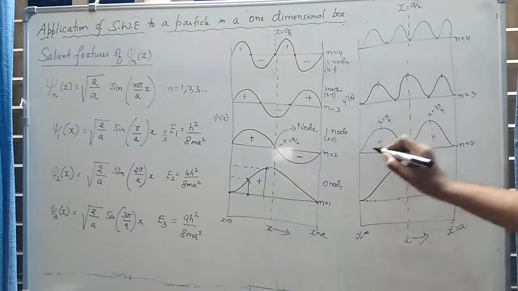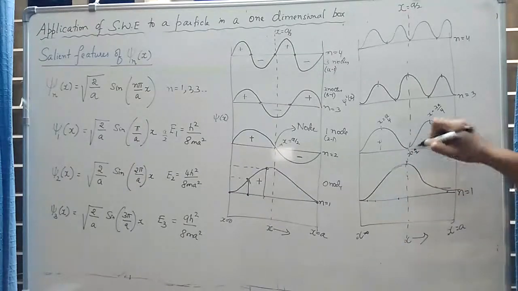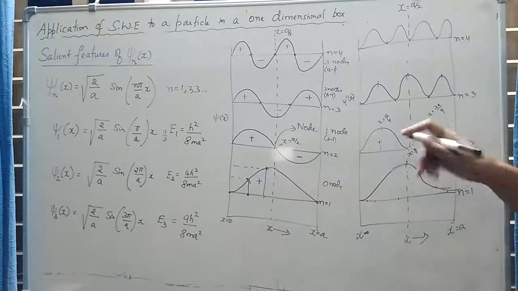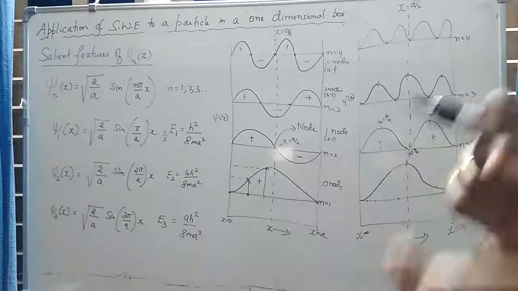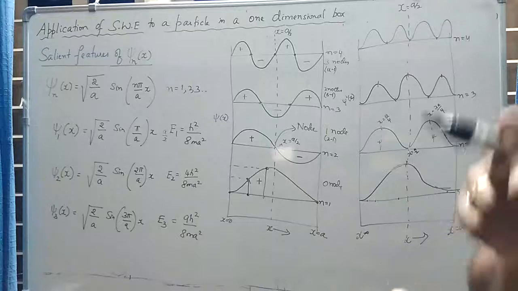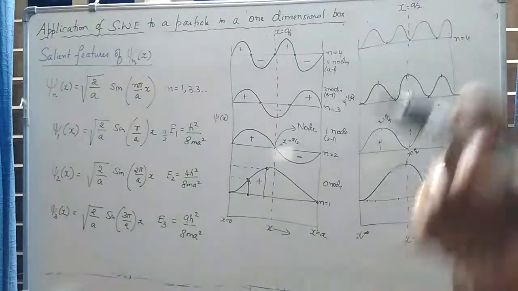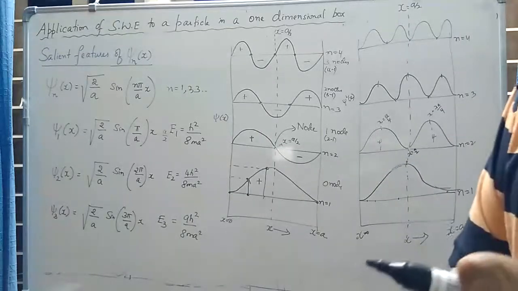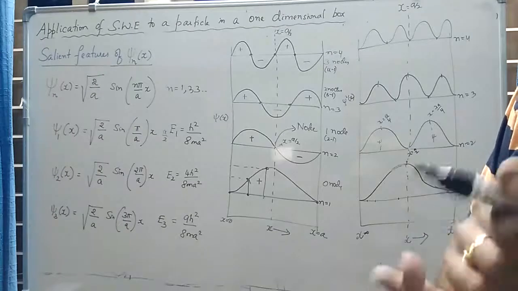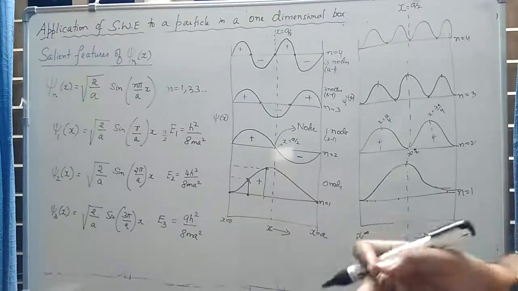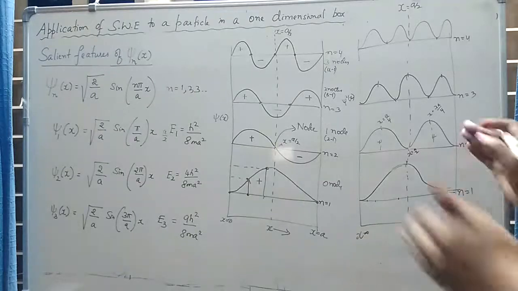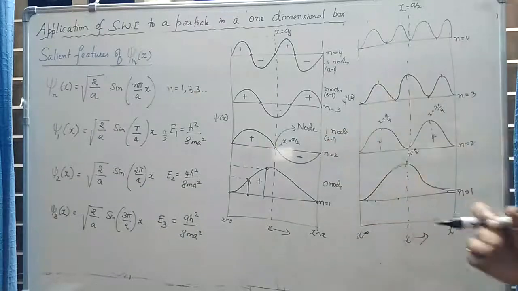So if the particle moves from a by 4 to 3a by 4 through x equal to a by 2, it means at least for a fraction of a second it has to spend some time at x equal to a by 2. So we should expect at least a minimum value of probability at x equal to a by 2. Probability cannot be 0, but what we are predicting here is that at x equal to a by 2 the probability is 0, and on both these sides you have maximum probability.